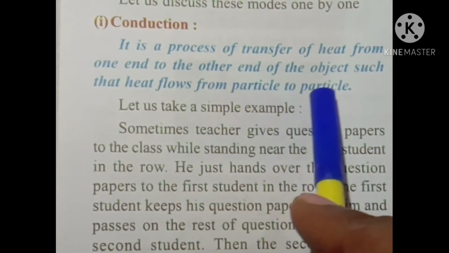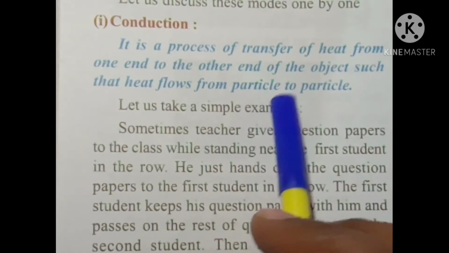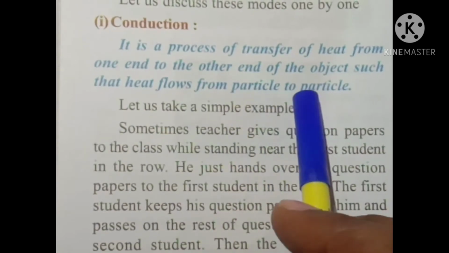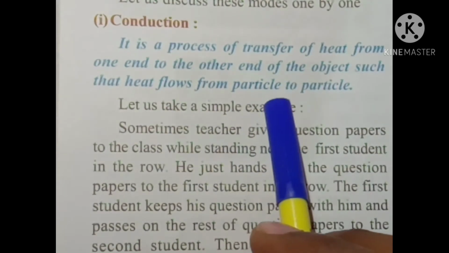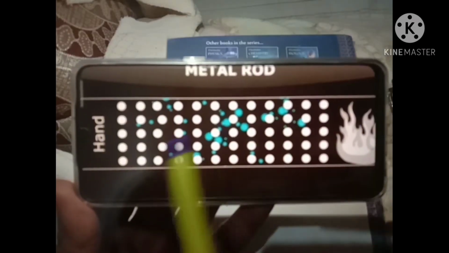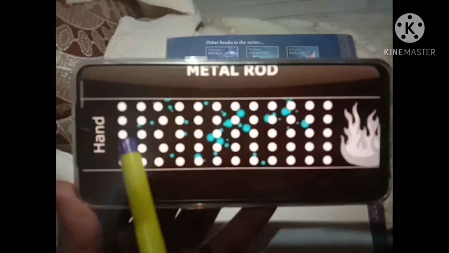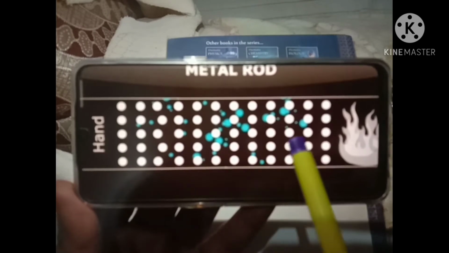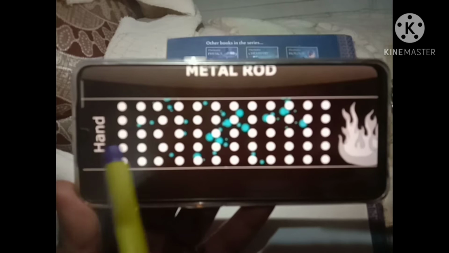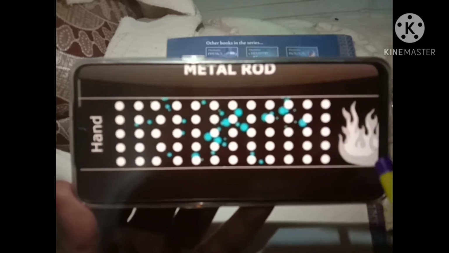It means there is no actual movement of the particles. Particles always remain at their places and the heat flows from particle to particle. Okay, I will explain to you with the help of this clip. So see carefully. Suppose this is a rod, and inside this rod you can see the arrangement of the particles. From this side we are holding this rod and from this side we are heating this rod.